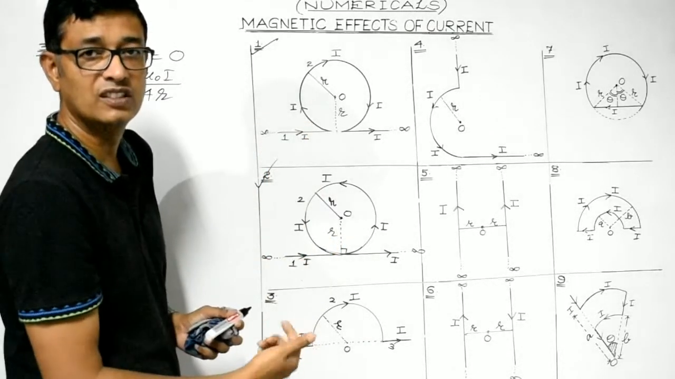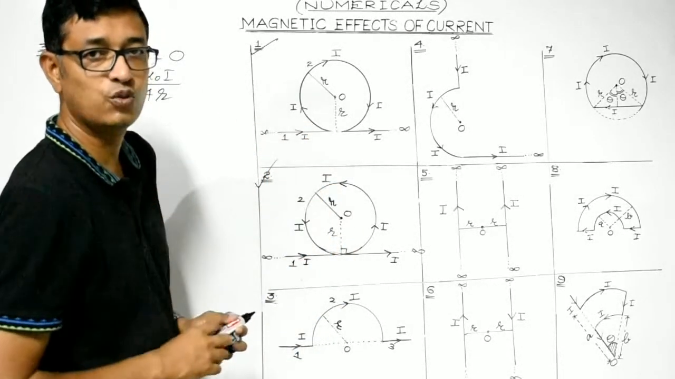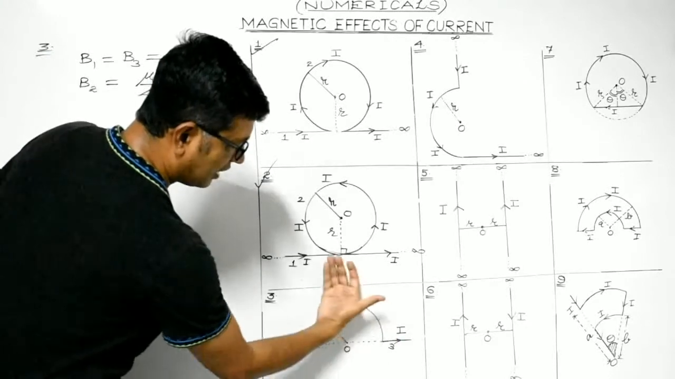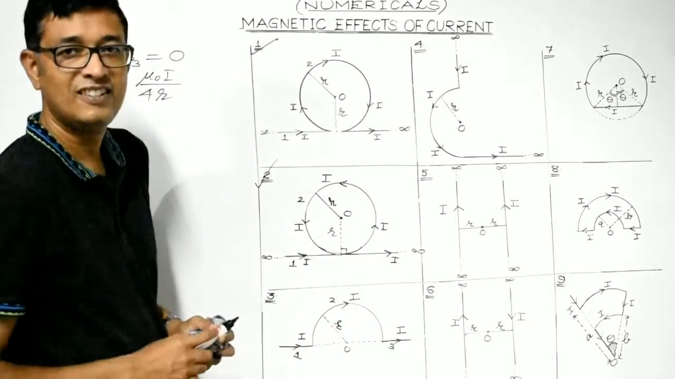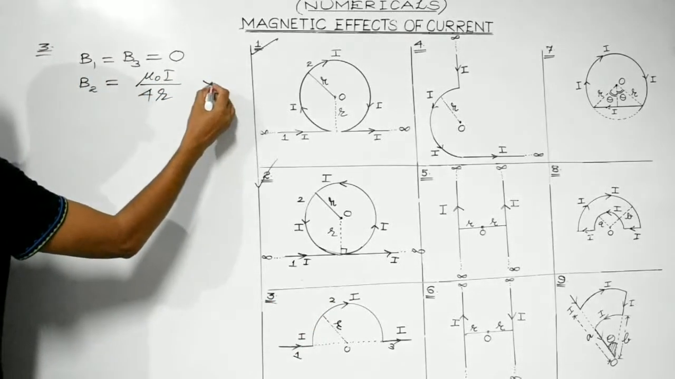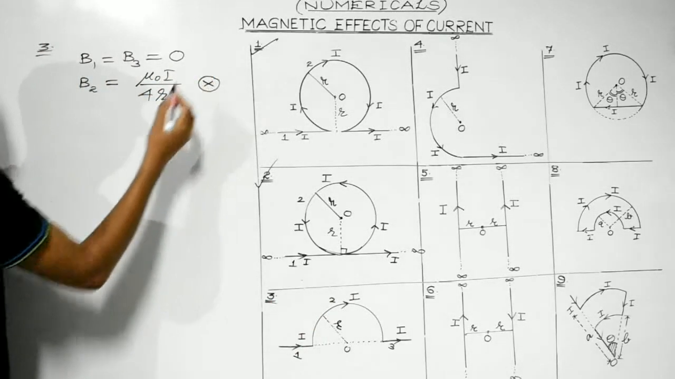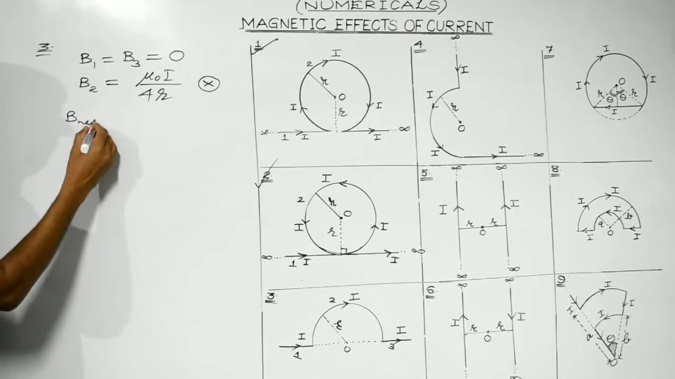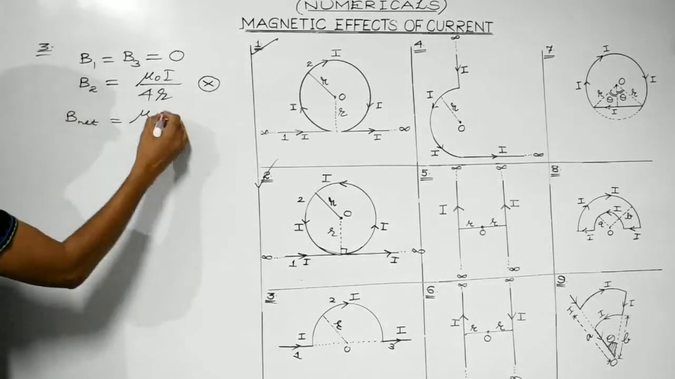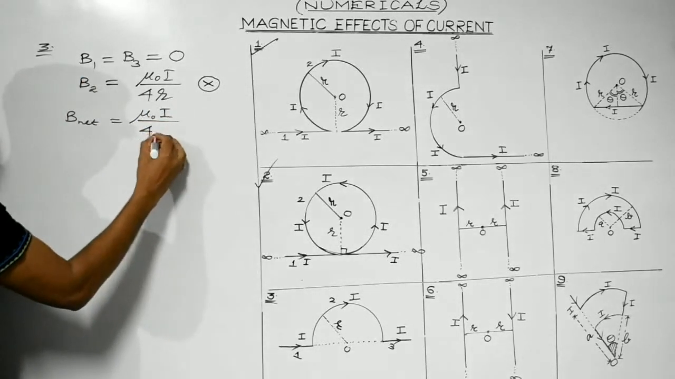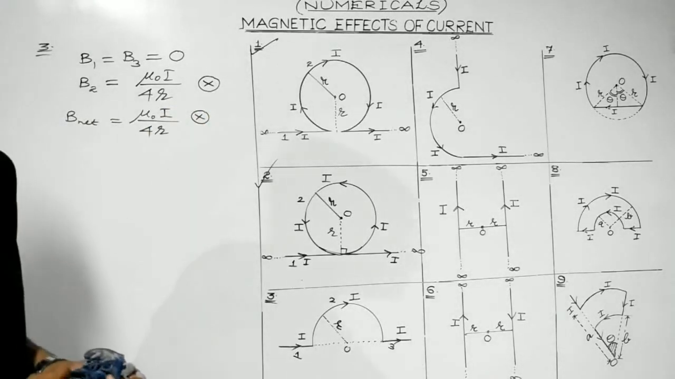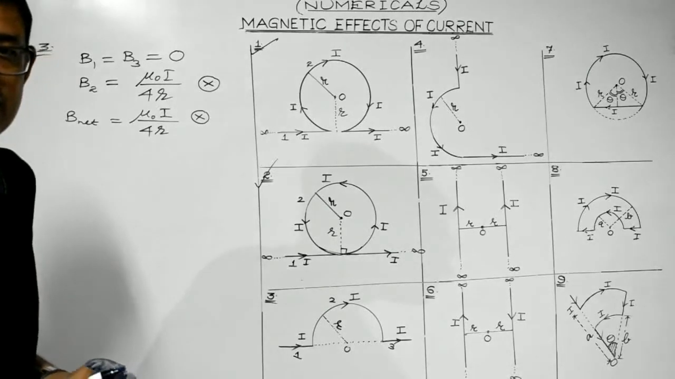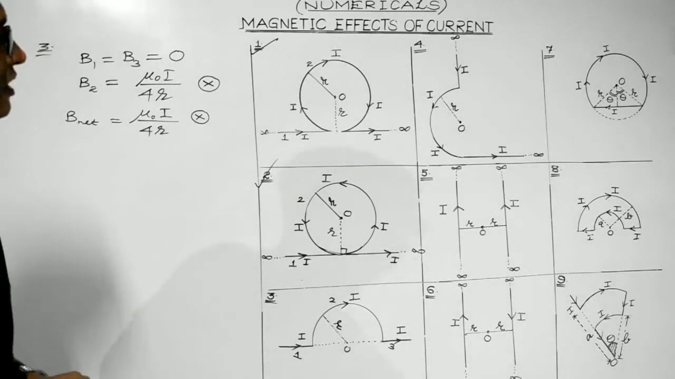Clockwise inwards, anti-clockwise outwards. Look, current is flowing in the clockwise direction, so the magnetic field lines at point 2 will appear to enter. So the direction will be perpendicular to the plane of the loop and directed inwards. So B net is equal to B2 only, which is mu naught I divided by 4r, perpendicular to the plane and directed inwards. Clear, students? It's so very simple and interesting too.